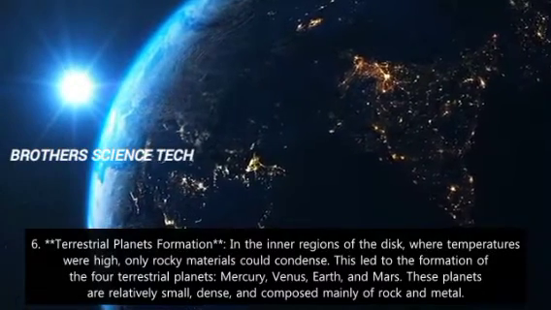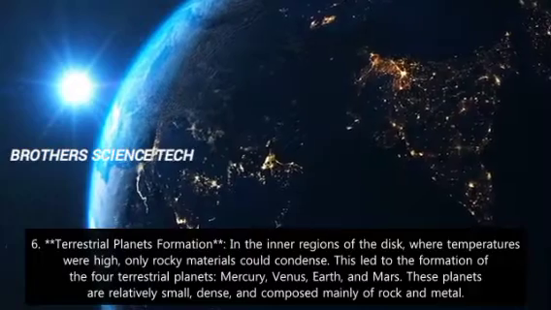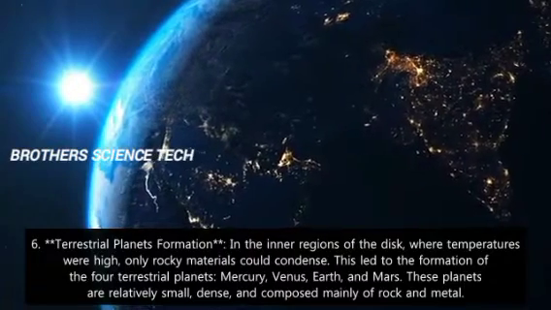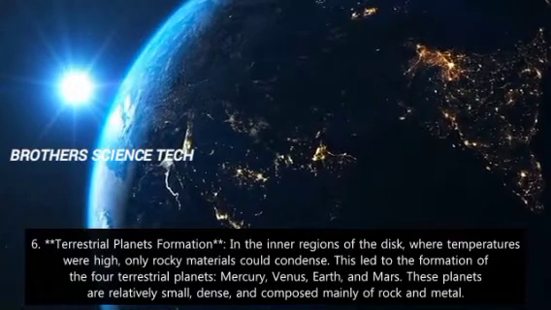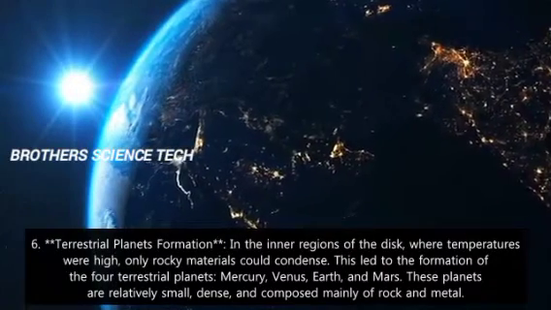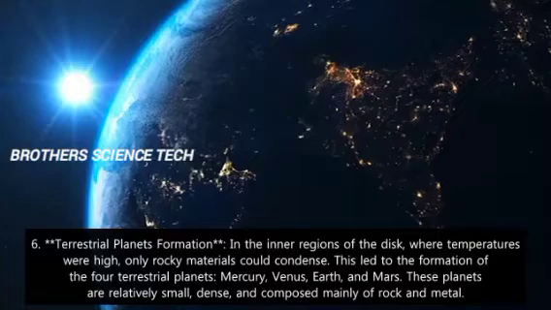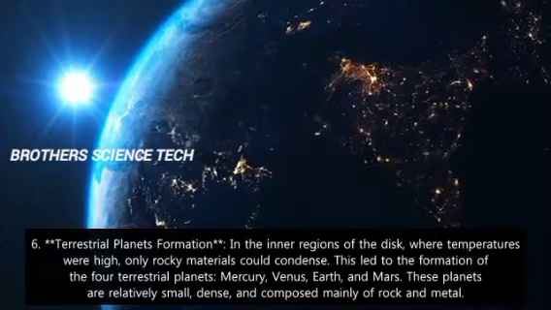6. Terrestrial planets formation. In the inner regions of the disk where temperatures were high, only rocky materials could condense. This led to the formation of the 4 terrestrial planets: Mercury, Venus, Earth, and Mars. These planets are relatively small, dense, and composed mainly of rock and metal.